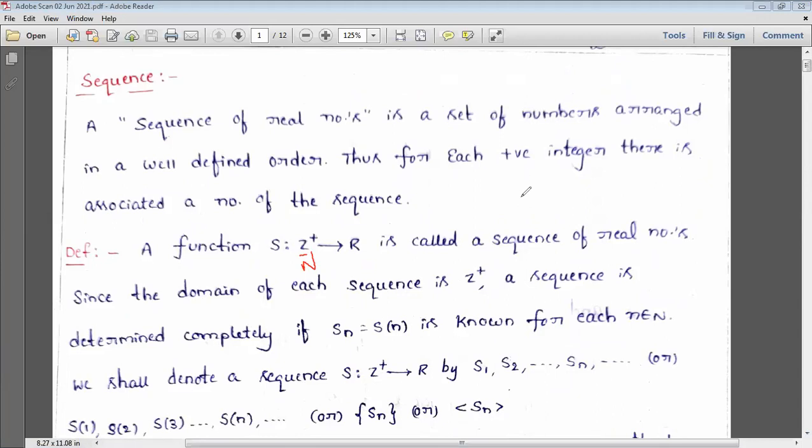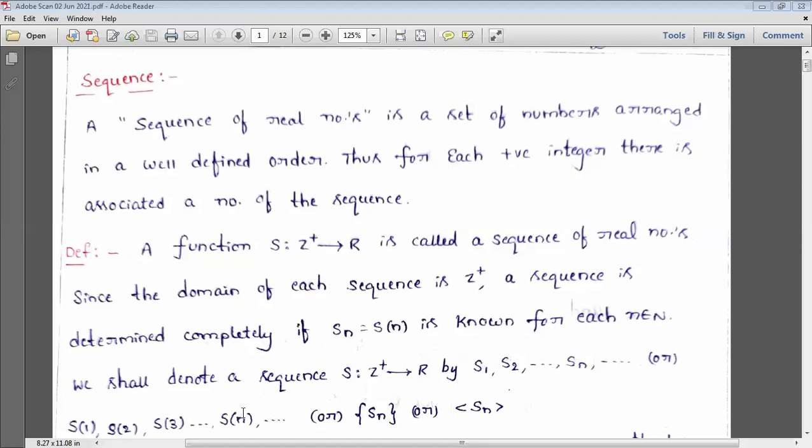So here it is. Then the domain of each sequence is Z plus. A sequence is determined completely if Sn is equal to S of n is known for each n belonging to N. That is, if you take any positive integer, any natural number, it has an image, S of n.